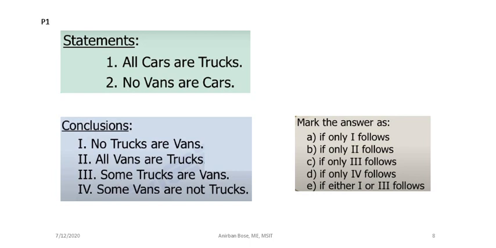So, all cars are trucks, no vans are cars. These are the two statements given, and after that some conclusions have been given. Finally the question is which one of these options is correct, or basically you have to find out which of the conclusions are correct or incorrect, and based on that you will be given options. So let us try to solve this problem.